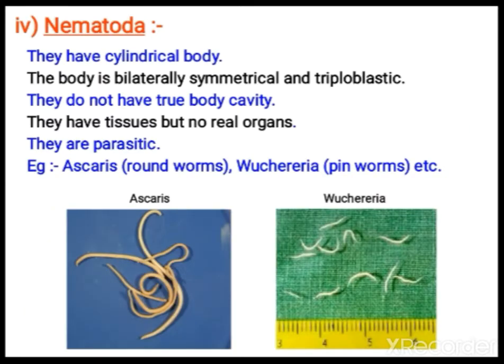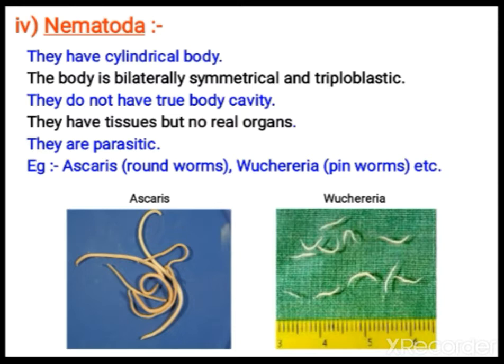First let us see regarding nematoda. Nematoda, they have cylindrical body. They are cylindrical worms. Round worms also they can be called. Otherwise it can be known as nemathelminthes also. The body is bilaterally symmetrical. Bilaterally symmetrical means right and left equal portion. When you cut in the center, you can divide.